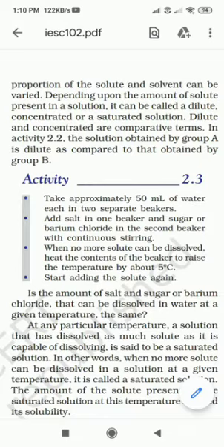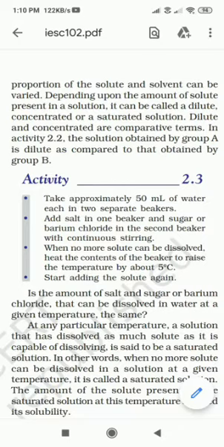So in activity 1.2.2, the solution obtained by group A is diluted as compared to that obtained by group B. In activity 1.2.2, group A's solution is diluted because less solute was added compared to group B. Now let us move to activity 2.3.